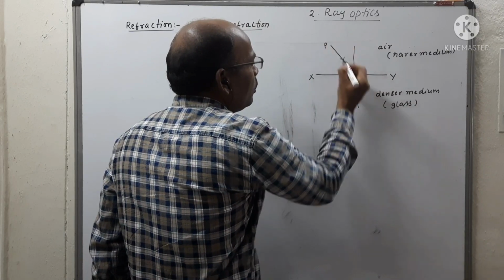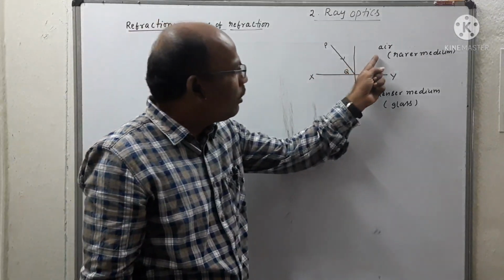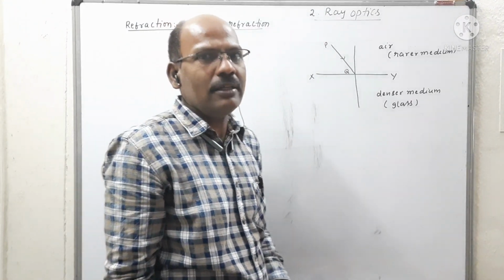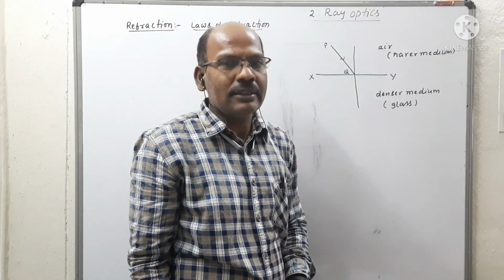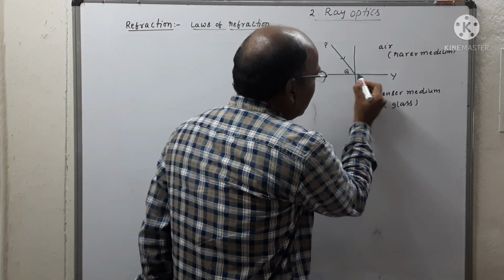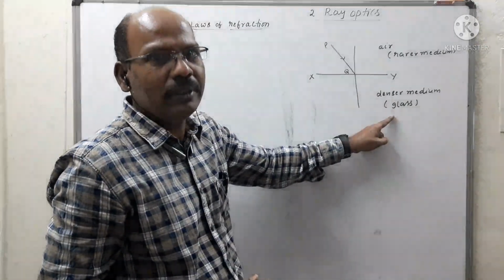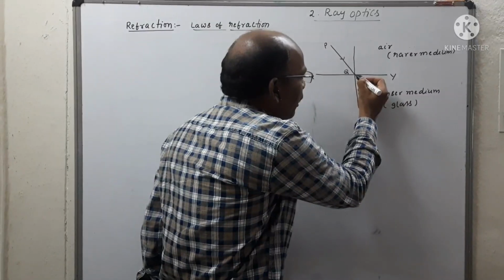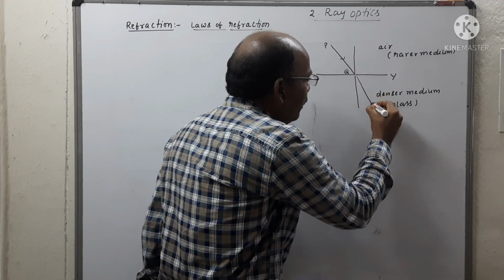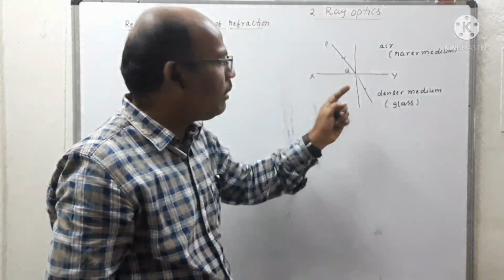PQ is the light ray. When light travels from one medium to another medium, as in the case of a pencil dipped into a glass container filled with water, at the separation of the two media, XY, that is rarer and denser medium, the ray passing into the denser medium is slightly bending from its original path.